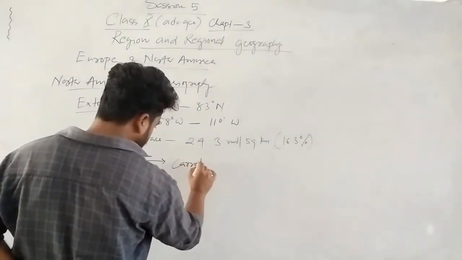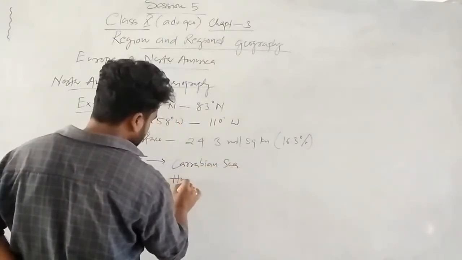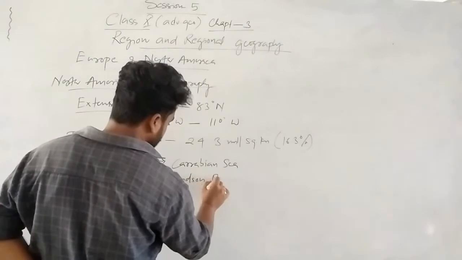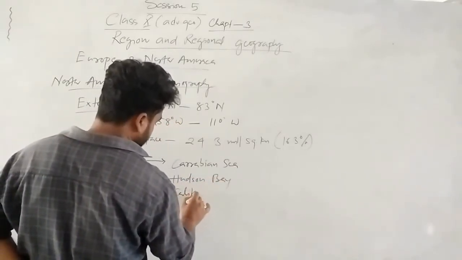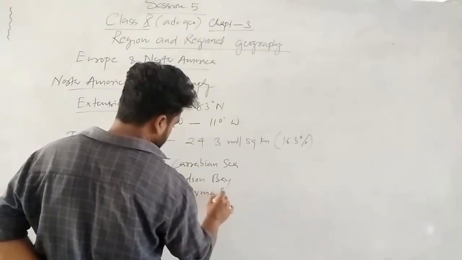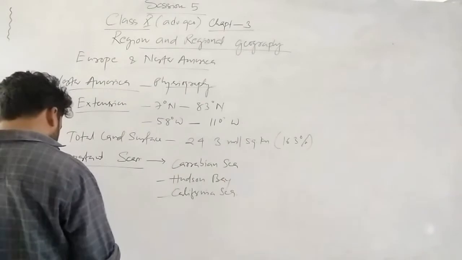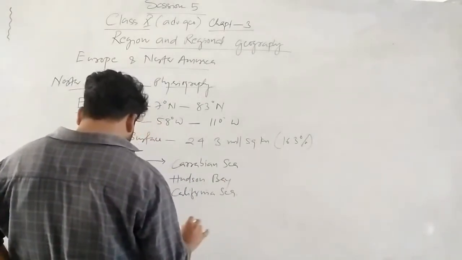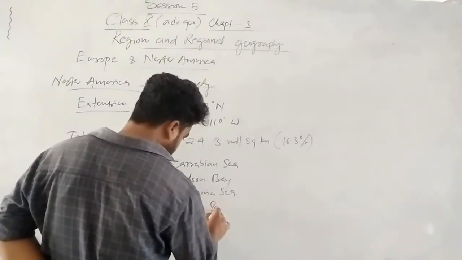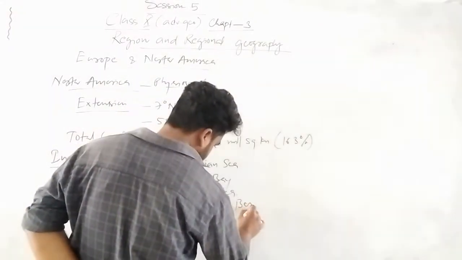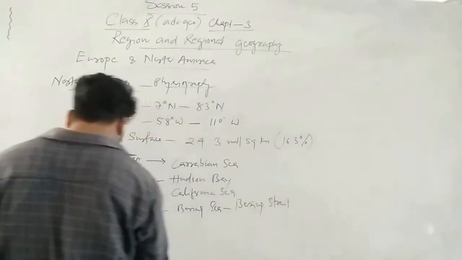Most important is the Caribbean Sea, Hudson Bay, California Sea, and the Bering Sea is there. The Bering Sea, where the Bering Strait is also there.